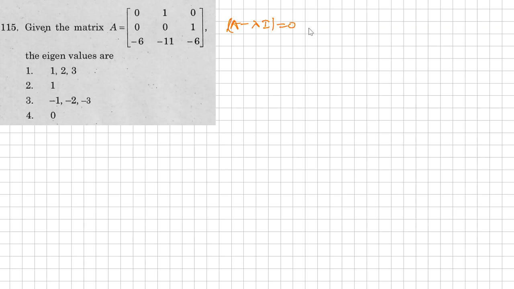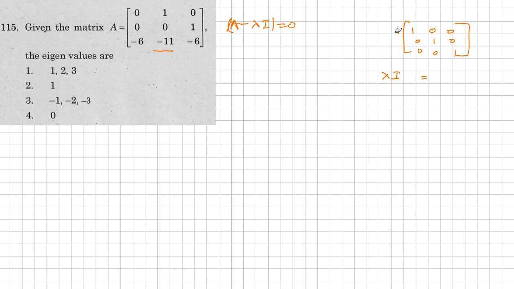If you make it 0, then you are going to find the value of lambda here. First of all, A is nothing but the given matrix. Lambda into I means, I is nothing but the identity matrix. So lambda into I means lambda times [1 0 0; 0 1 0; 0 0 1] here. So this is lambda into I.